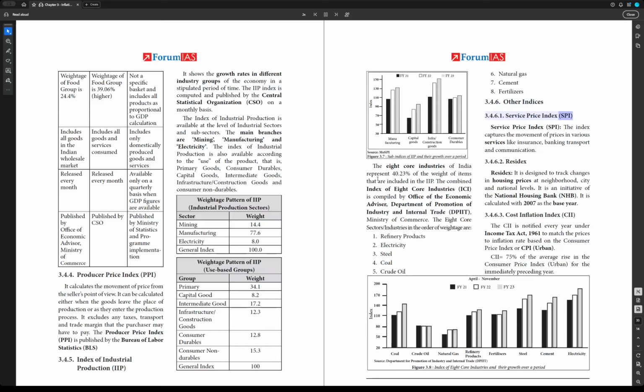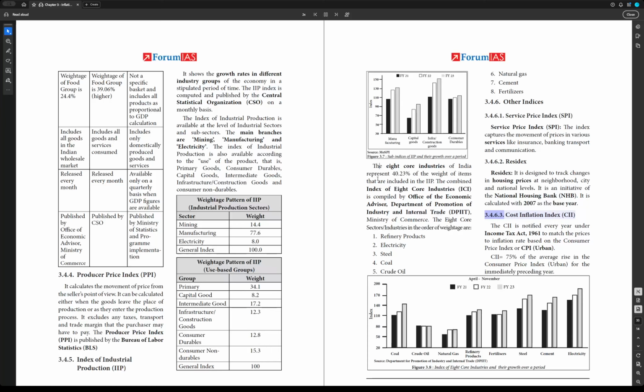3.4.6. Other indices. 3.4.6.1. Service Price Index, SPI. The index captures the movement of prices in various services like insurance, banking, transport, and communication. 3.4.6.2. Residex. It is designed to track changes in housing prices at neighborhood, city, and national levels. It is an initiative of the National Housing Bank, NHB. It is calculated with 2007 as the base year.